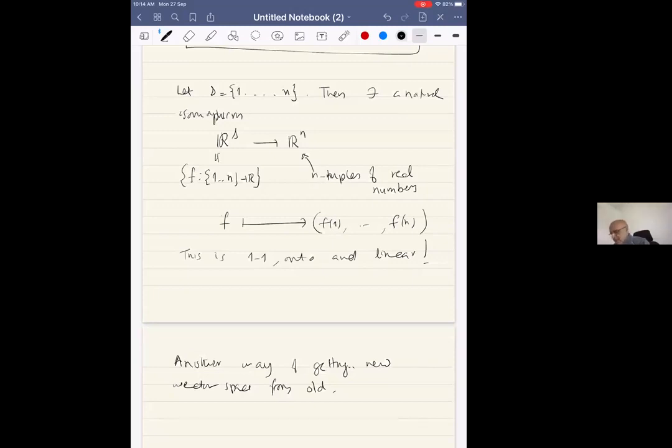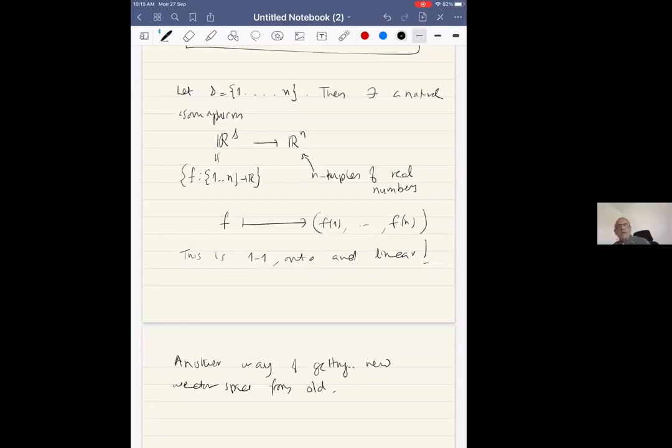And the map that I have from R to the S to R to the n is: I take a function f and associate to it the n-tuple of real numbers f evaluated at 1, f evaluated at 2, up to f evaluated at n. These 1, 2, 3, 4, up to n are elements of the set S. Understood, sir. Thank you. So the map is defined. Now I claim that this is actually a linear map. It is one-to-one and onto.